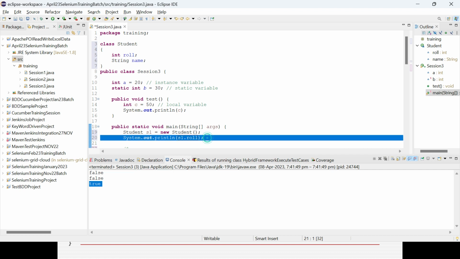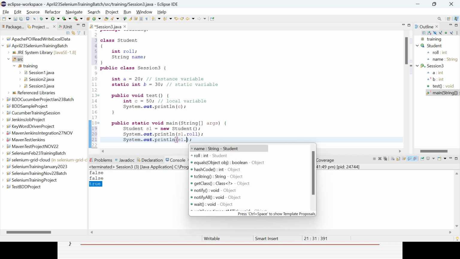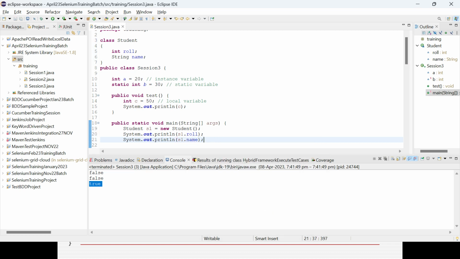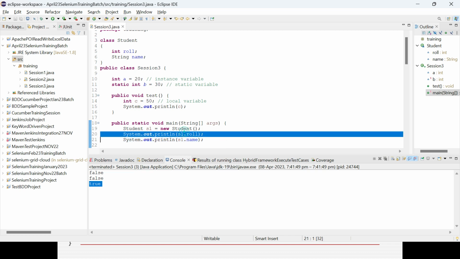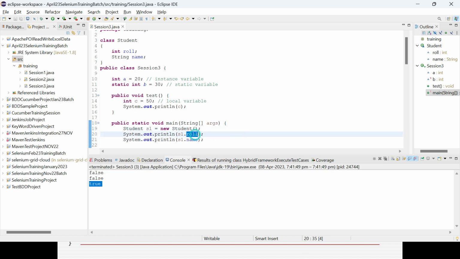Similarly I can access the other variable, dot name, which is a string. Now if I run my code, what value will it display? Can anyone tell me what values will be displayed for roll and name in the console? Give it a try before running it.